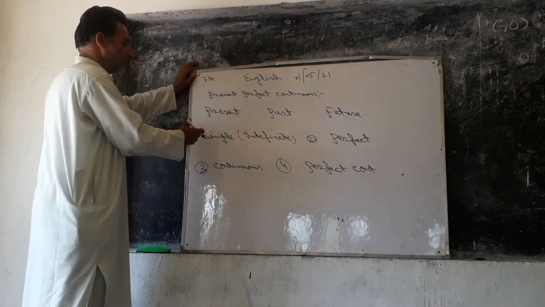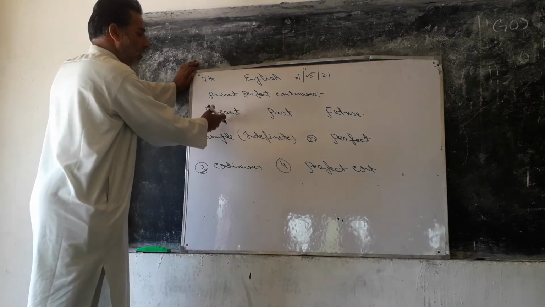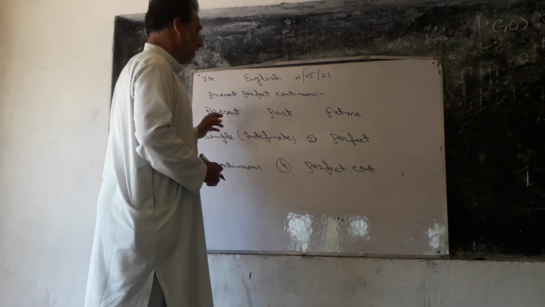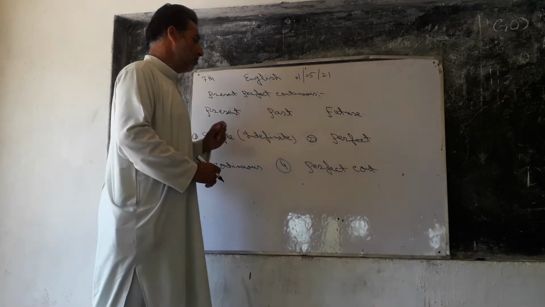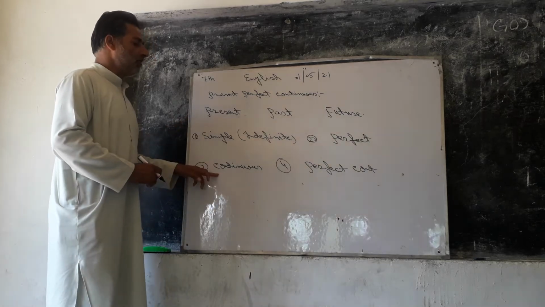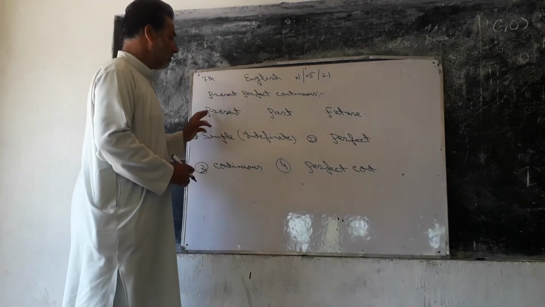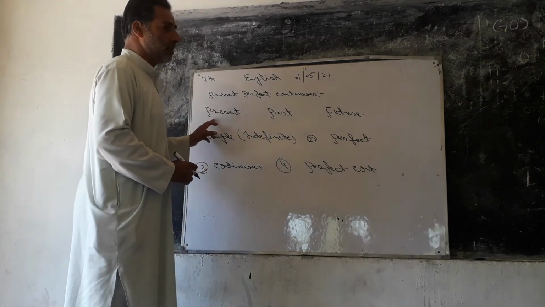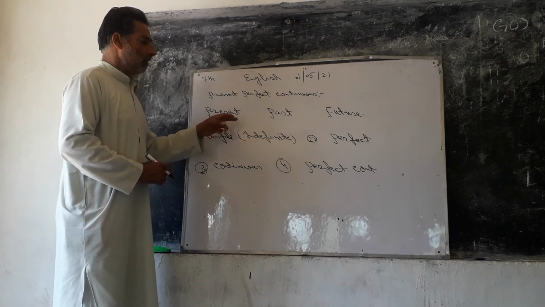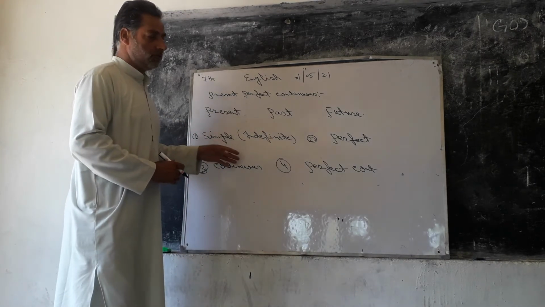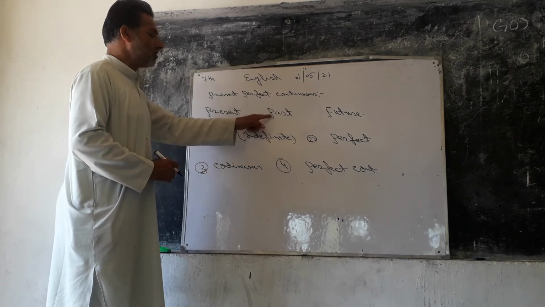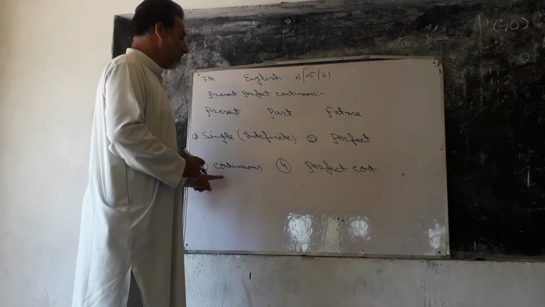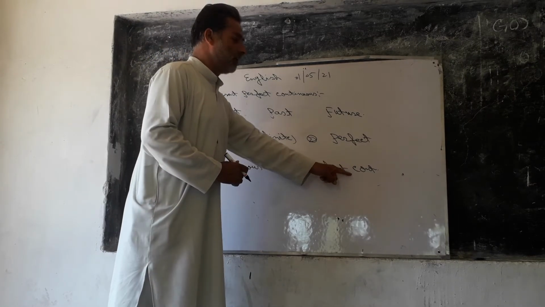So in other words, we can say simple present or present indefinite is the first one. Second one, present perfect. Third one, present continuous. Again, fourth one, present perfect continuous. These are the four types of present tense. Similarly, the past is also divided into the same four types: simple past, or we can say past indefinite, past perfect, past continuous, and past perfect continuous.